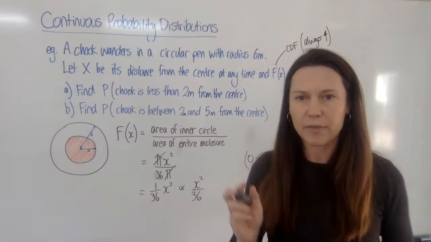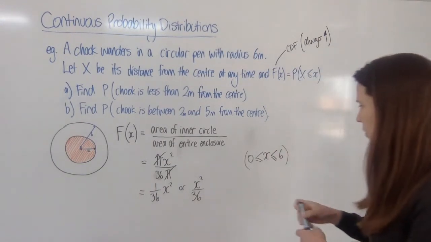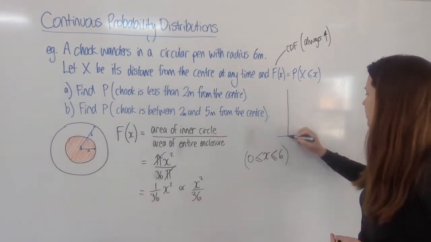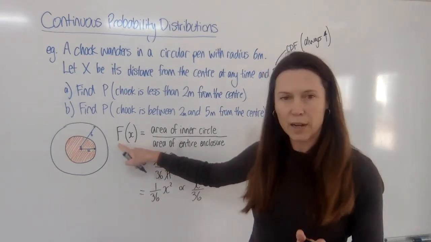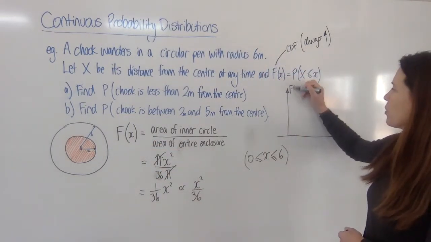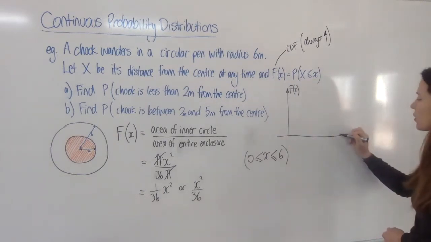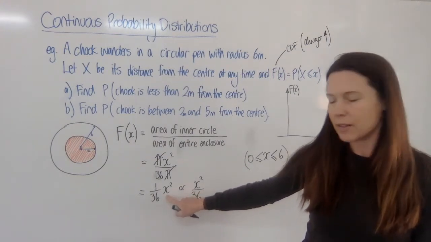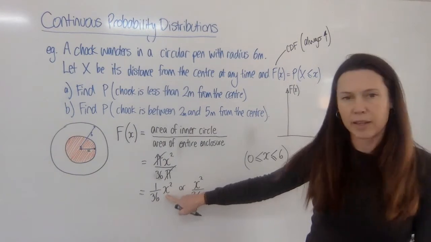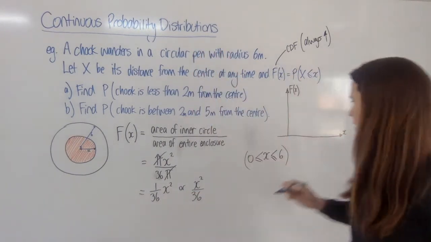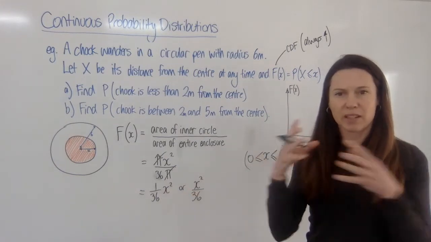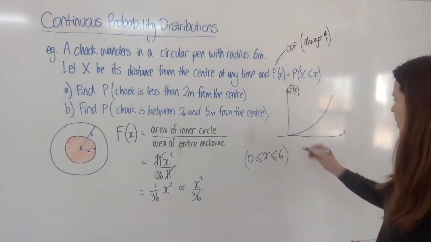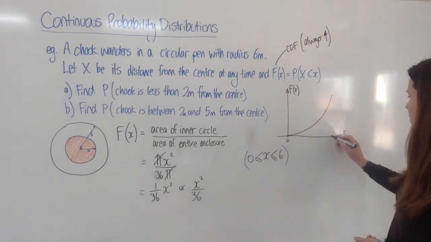Now if I wanted to graph this, I could. It's a function, so obviously we should be able to graph it. We'll only be able to graph it on this domain, but I can do a simple graph now. If I graph not y but big F of x, let's put that on the vertical axis, and little x on the x-axis. Now this looks like a parabola, doesn't it? It's a parabola, but it's a sort of short, fat one, not a steep one. And that 1/36 tells me that it's basically really stretched out like this, but it's going to have that basic parabola shape. Now it only really exists from values of x, 0 up to 6.